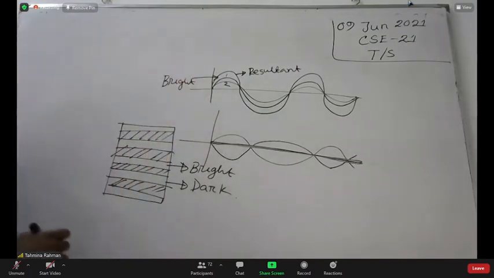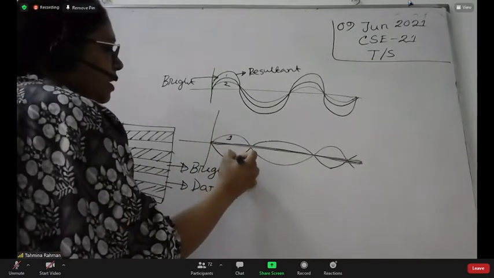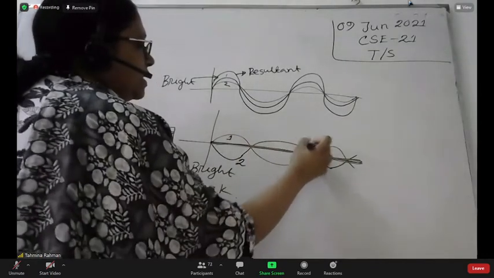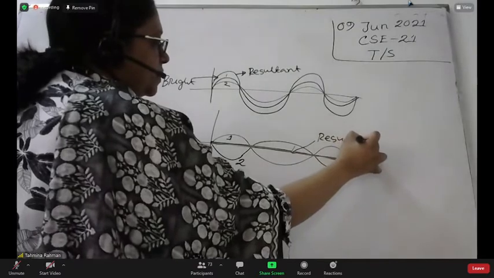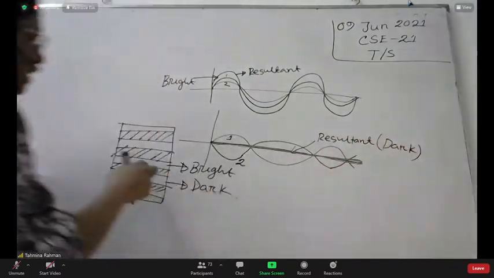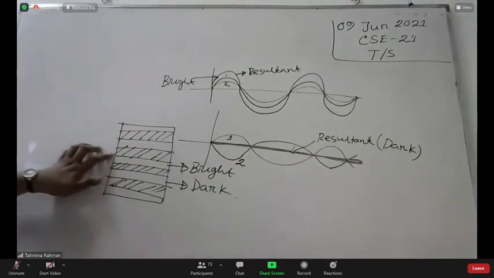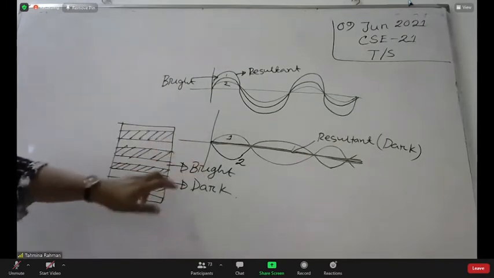Okay. And this one is wave number 1, and this is wave number 2. And the resultant we are getting, that is the resultant, and it is dark. So it is the dark one we get. If we go on the screen, you see the pattern is like this. One is bright, another one is bright.